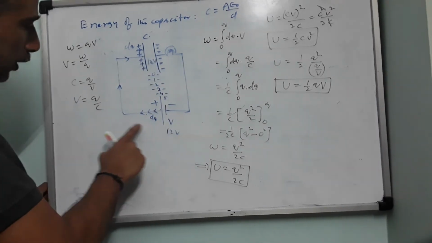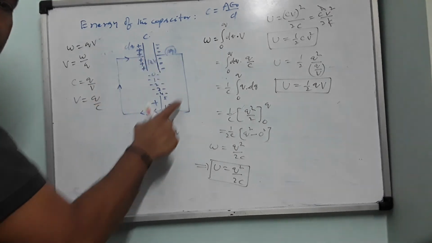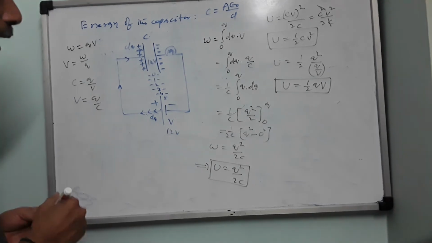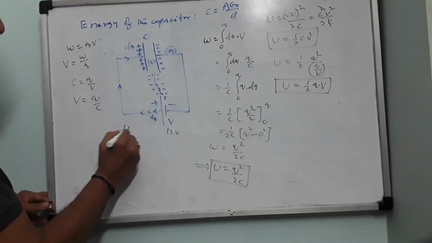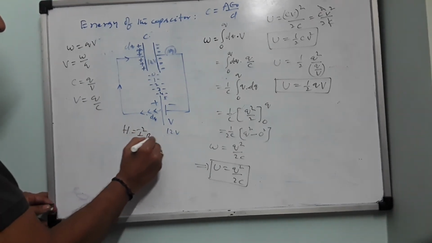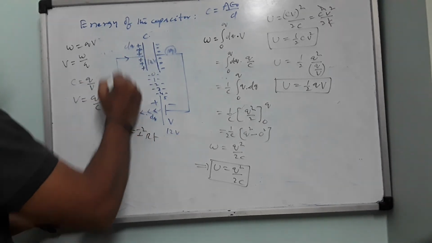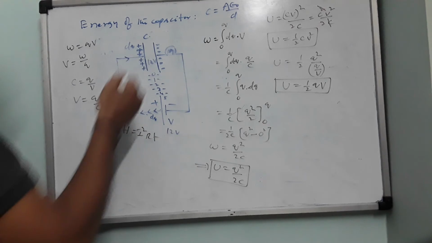So, during the flow of current in the wires, according to Joule's law, heat energy is developed. H equals I square RT, where I is the current flowing, R is the resistance offered by the wire, and T is the time for which it is being charged.